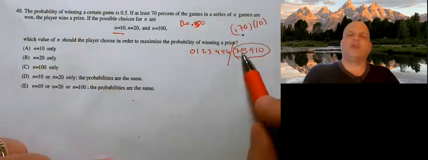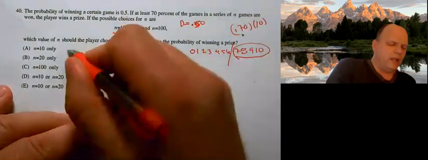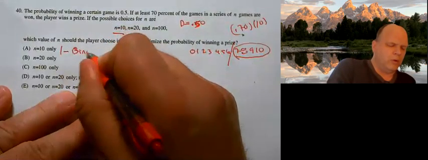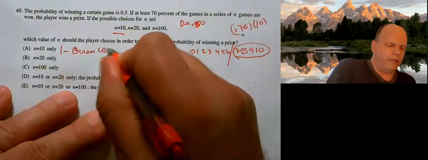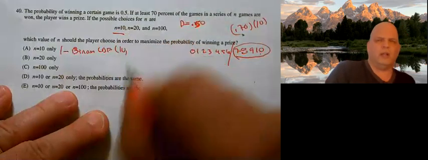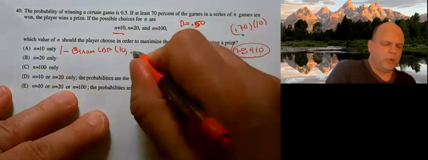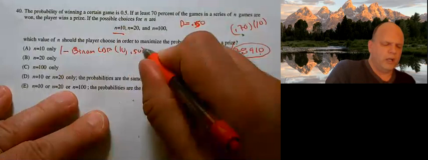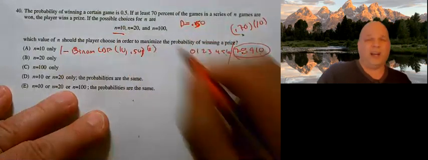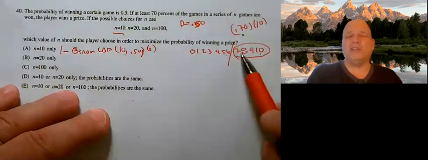Well, I did not circle zeros, so this needs to be 1 minus the binomCDF. Trials, that's my n, is 10, probability 0.50. And then I have an x value. I subtract out the highest thing I don't want. I don't want to win 6 times. I want to win at least 7.